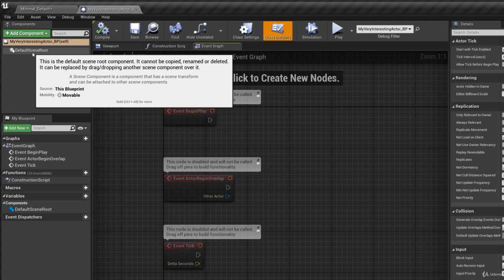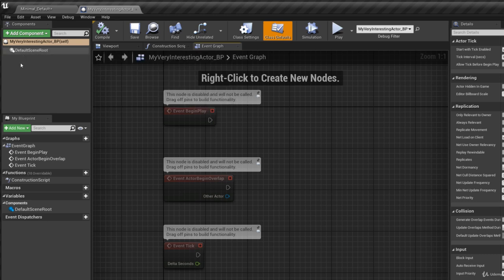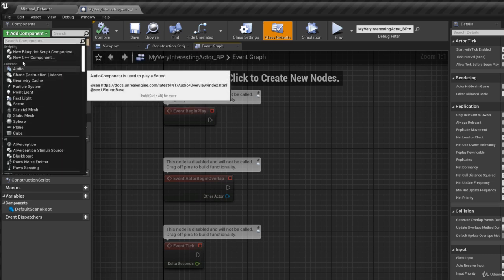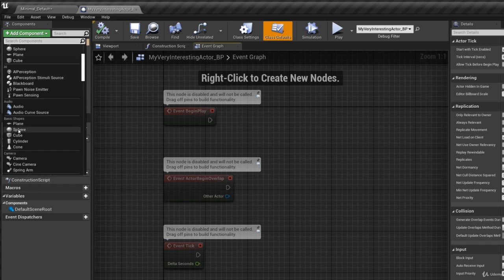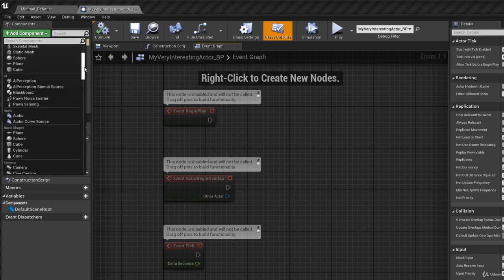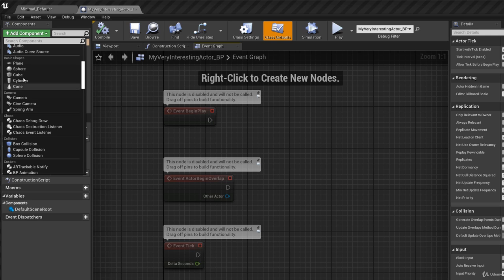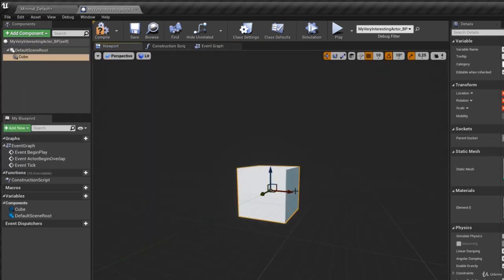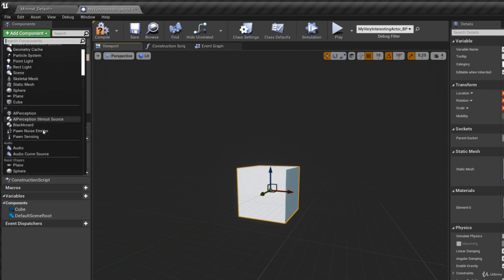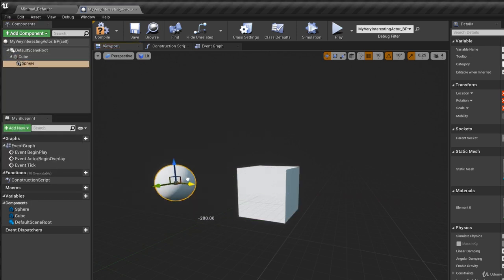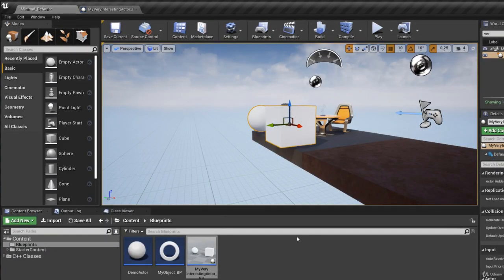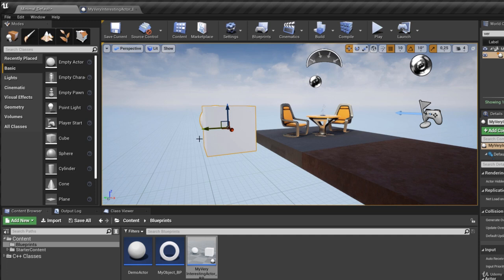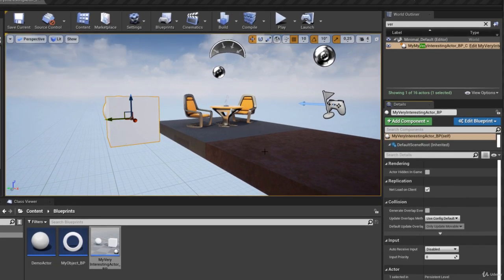Alright, so what we can do though is we can replace that. So this has a scene transform. So what we can do is we can add components by clicking in this drop down, and then we have a bunch of components. You can see we have meshes, for example, basic shapes, and so on. So if I have a cube, I'll go to the viewport tab, and then you can see this will show up. I can add another component like a sphere. I can move that around. Okay, I'll compile and save this, and I'll go back over here, and you can see this shows up. Okay, those components show up, and I can move that thing around.